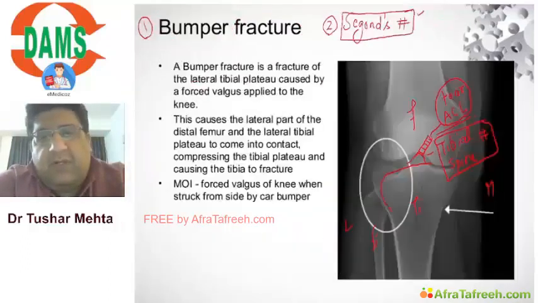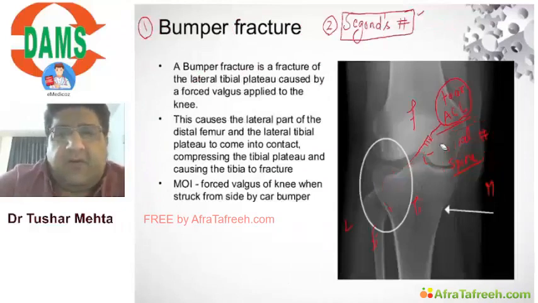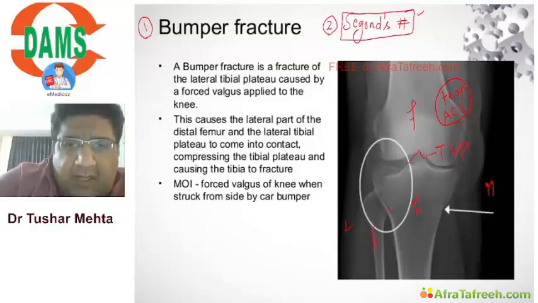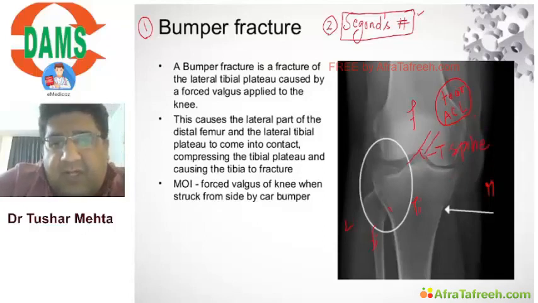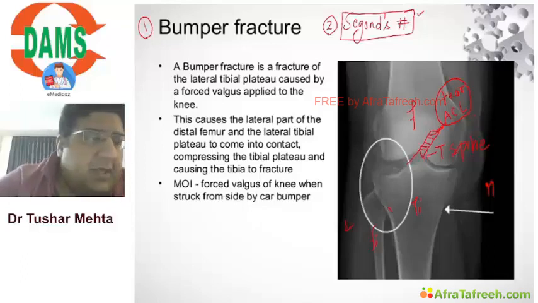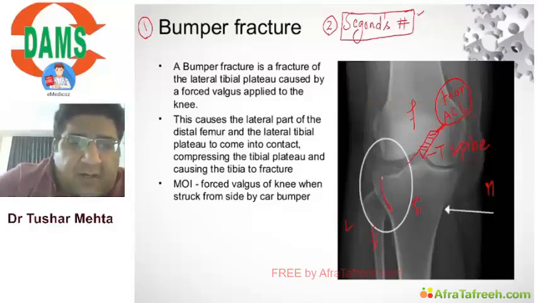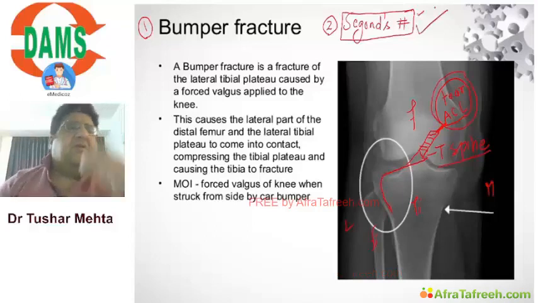Now somebody wanted to revise the second with me. You have to understand just one thing: in the proximal tibia we have a small bony prominence called the tibial spine. How is the tibial spine important? Because a ligament gets inserted onto the tibial spine. That ligament is called ACL. If there is just a fracture of the lateral tibial condyle, we call it bumper fracture. But if that fracture of the lateral tibial condyle extends into the tibial spine, fracturing it along with ACL tear, then this whole thing becomes C1 fracture.